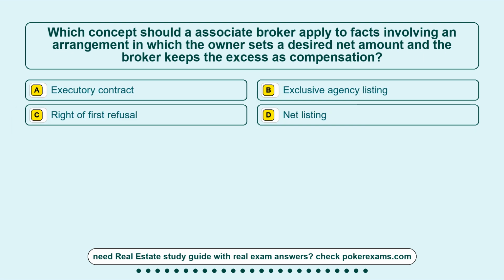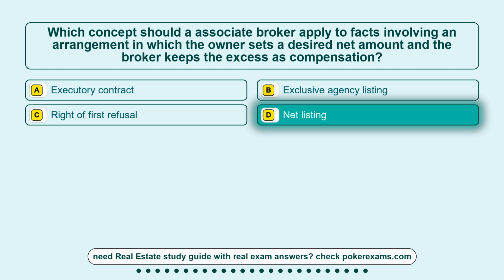Question 10. Which concept should an associate broker apply to facts involving an arrangement in which the owner sets a desired net amount and the broker keeps the excess as compensation? Option A, executory contract. Option B, exclusive agency listing. Option C, right of first refusal. Option D, a net listing. The correct answer is option D, net listing.